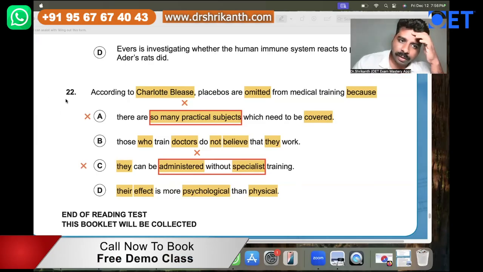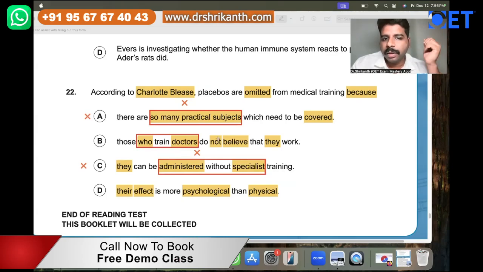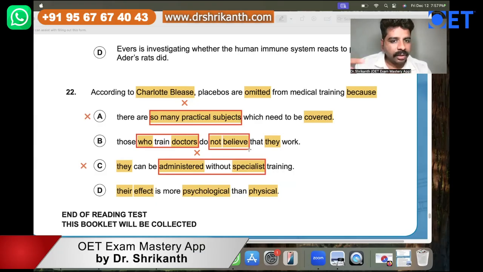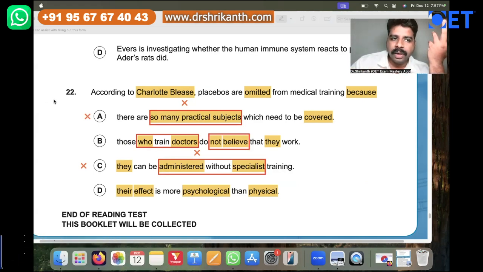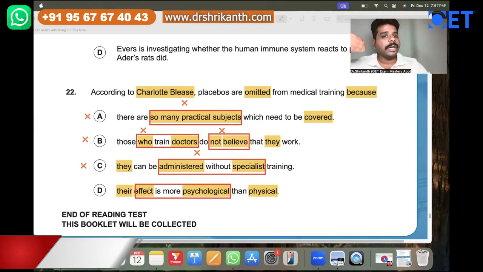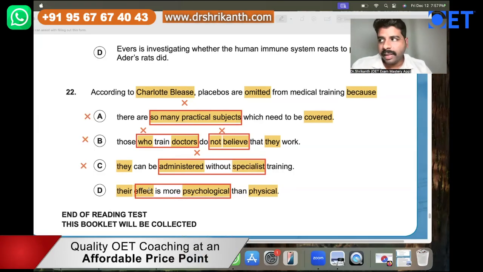Now when it comes to option B, those who train doctors don't believe in their work. Those who train doctors, that means professors, they don't believe. Is that mentioned? According to Charlotte Blease, is she saying that people who teach MBBS students don't believe in it? It is not mentioned there, right? So since it is not mentioned, you will be eliminating answer option B. And now answer option D, the effect is more psychological. Yes, Charlotte is saying everything is psychological. So it is a soft science, and because of that it is marginalized, and for that reason it has been omitted. So therefore answer option D will be the right answer.